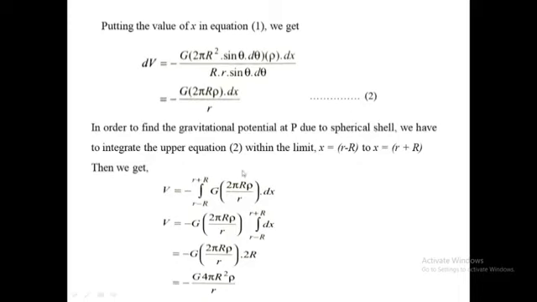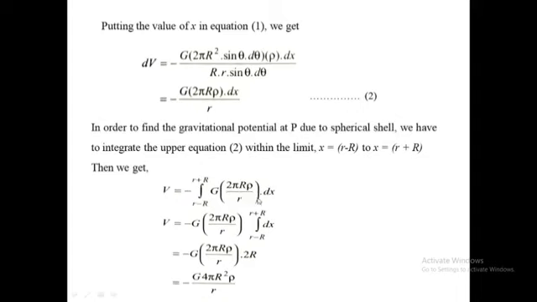In order to find the gravitational potential V due to the spherical shell, we have to integrate the upper equation, that is equation number 2, within the limits x equal to minus (r minus small r) to x equal to r plus small r. Then we get V equal to minus the integration from r minus small r to r plus small r of G (2 pi r rho upon r) dx. From this we get V equal to minus G 2 pi r rho upon r, integration of dx.